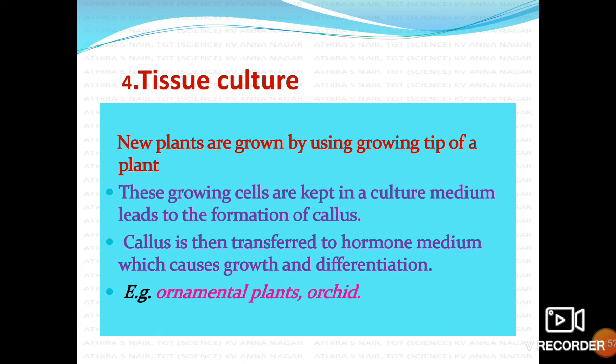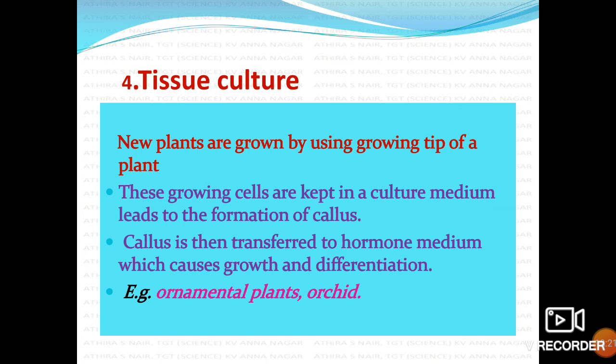Tissue culture means that even one small piece of a leaf, or the apical meristem of a plant, or a flower bud, or an anther, can be used. From all these parts we can develop a number of plants from that small piece of plant body. This mode of vegetative propagation is called tissue culture.